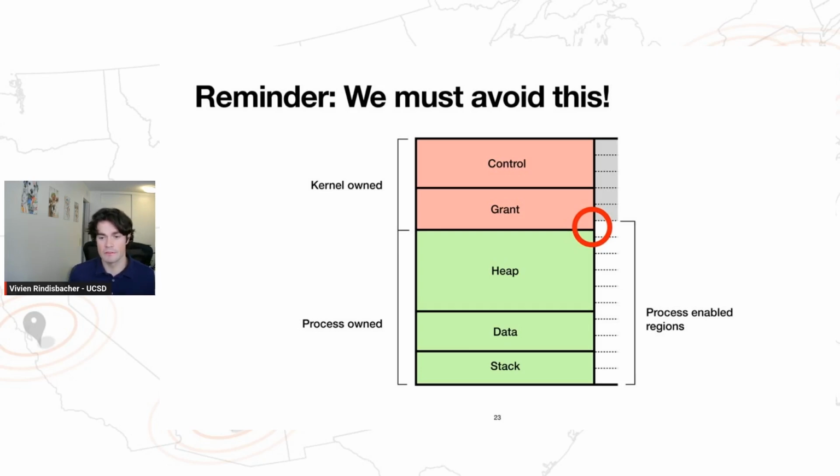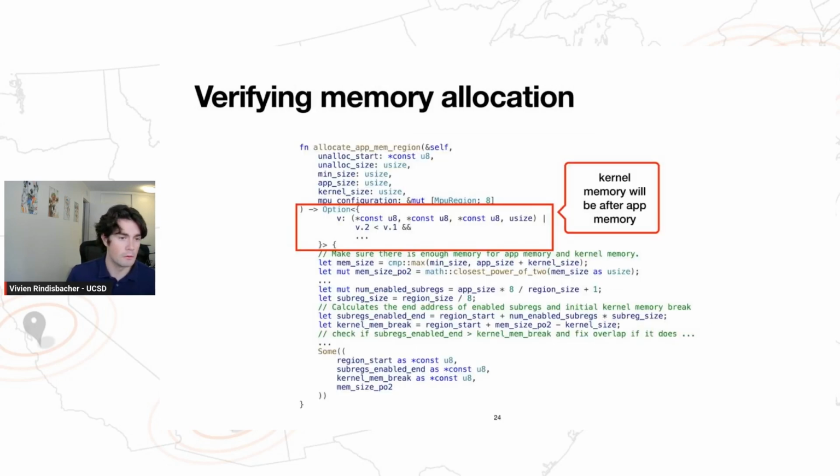Okay. Now, as I showed before, the thing that we absolutely want to avoid is this situation where the last enabled subregion is overlapping the start of the kernel-owned grant region. And so from a verification perspective, to make sure that this will never happen, we really just need a post condition that states that the kernel memory will always be after application memory.